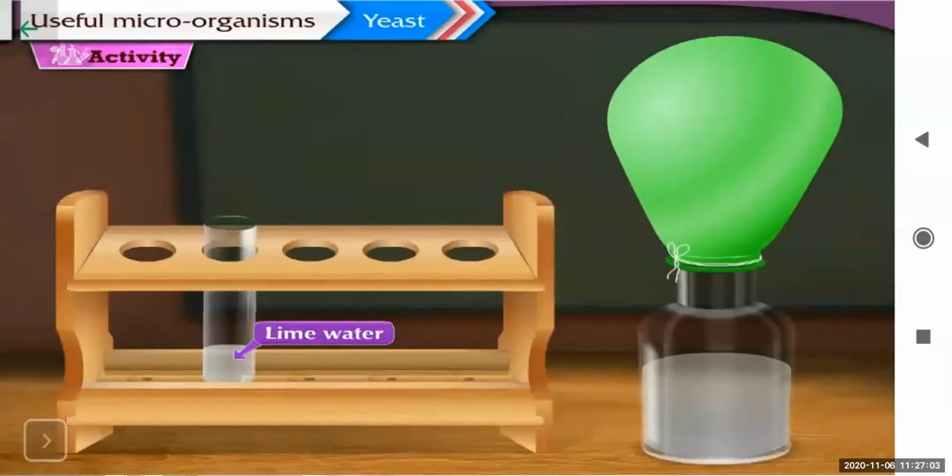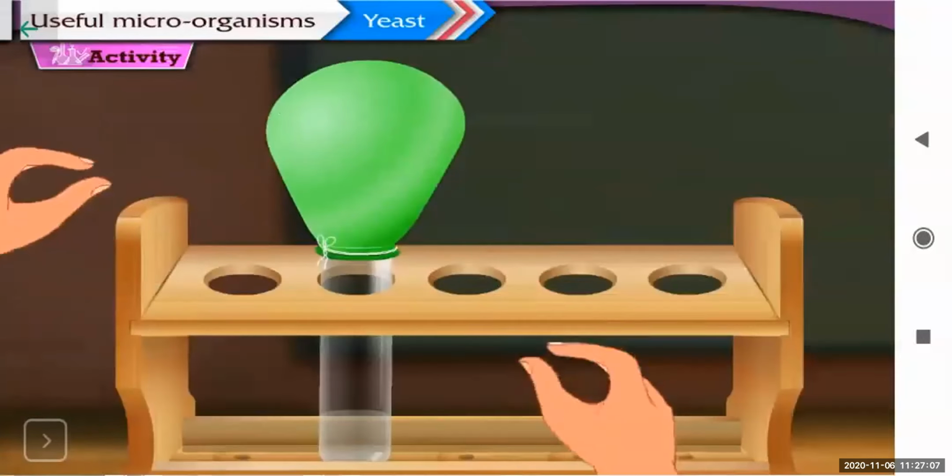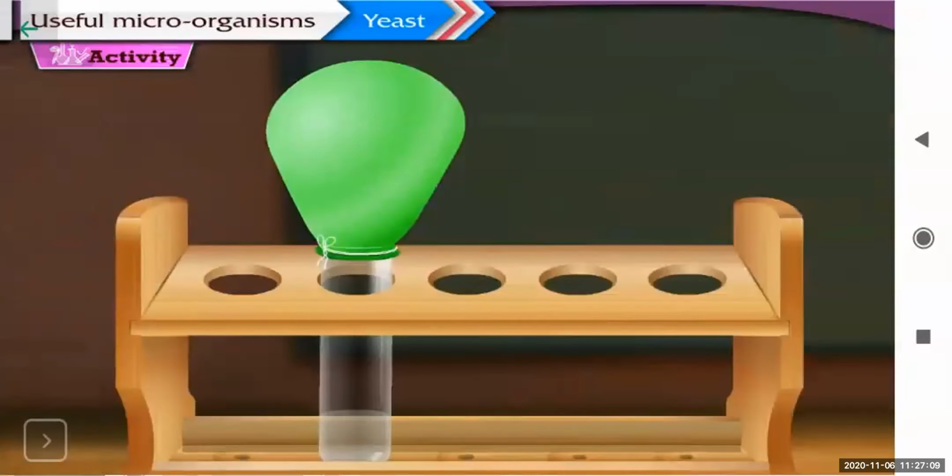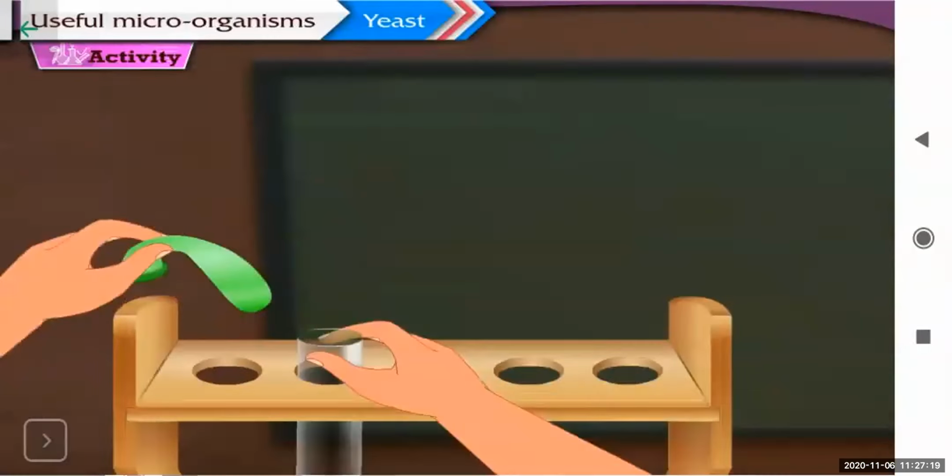To study this, you take a lime water and mix it in the balloon. See, it is turning white because of the carbon dioxide that is present in the balloon.